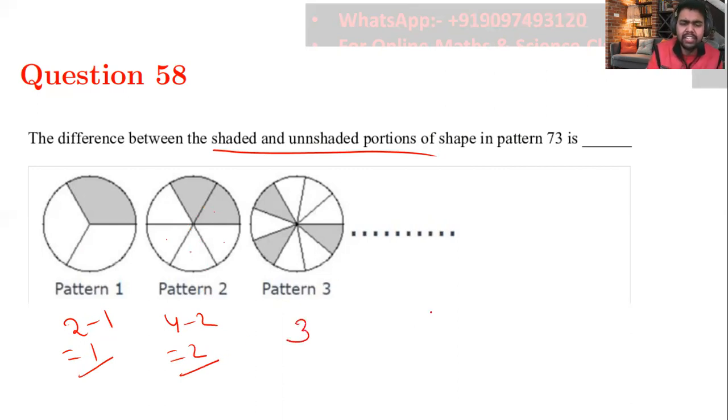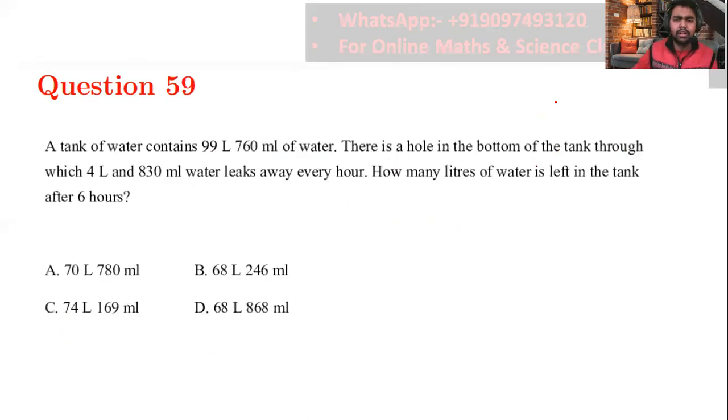In 3, I'll get 3. In 4, 5, 6, like that. In 73rd, I'll get my difference as 73. That's it. So the other one, we have question number 59.